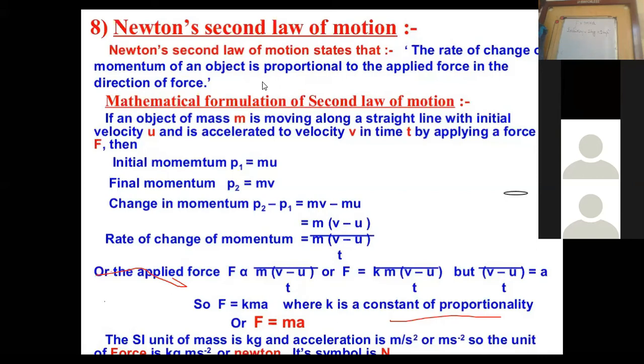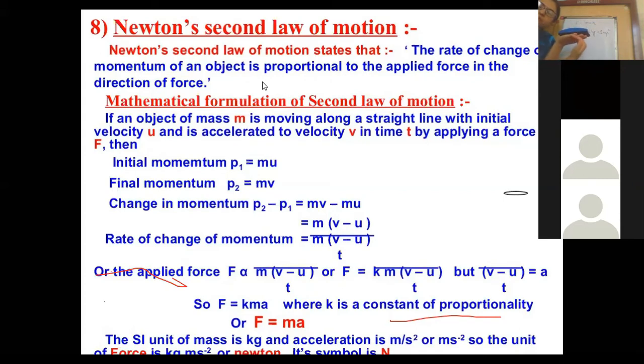If a minus sign comes with the force, it indicates that the force acting is in the direction opposite to that of the motion. For example, here I am applying the force and the motion is taking place in the same direction.